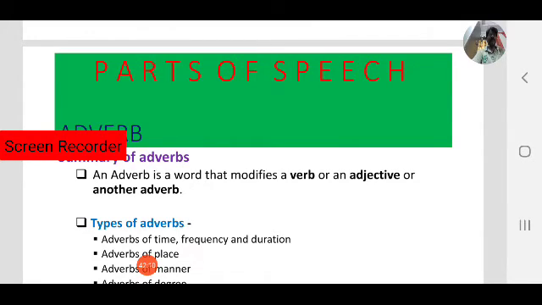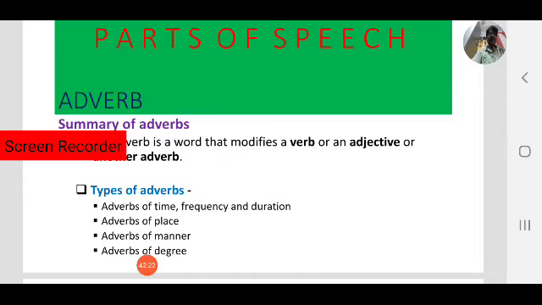Second type is adverbs of place. Fourth one is adverbs of manner. Fifth one is adverbs of degree. You have seen all these types with a couple of examples. Okay, this is all about adverbs.